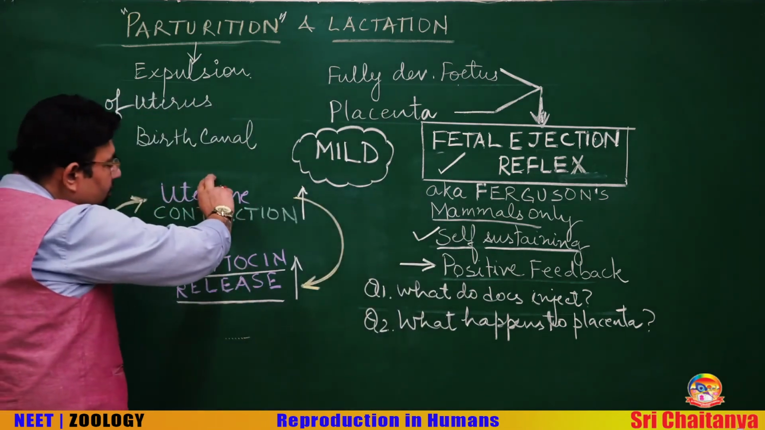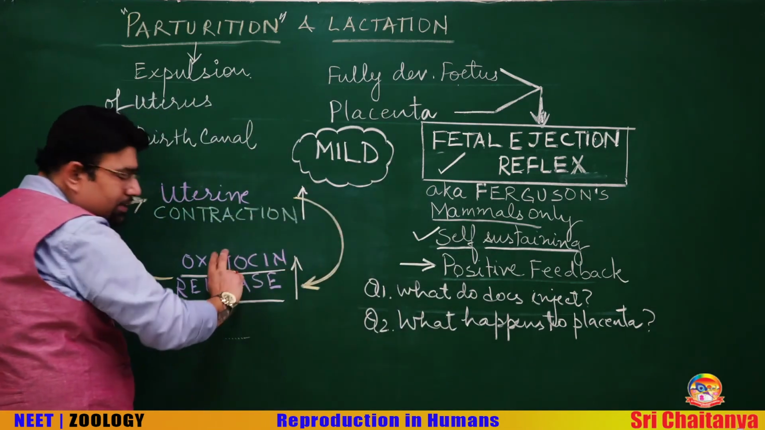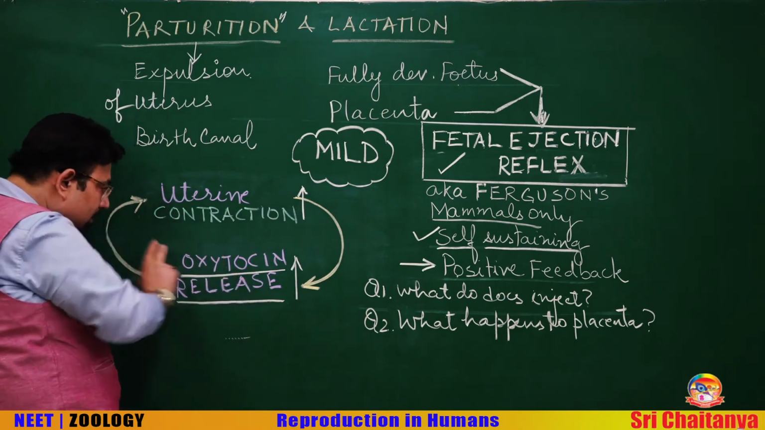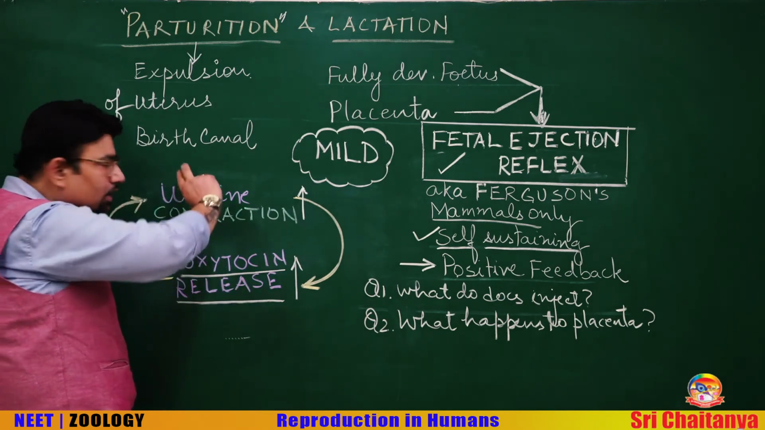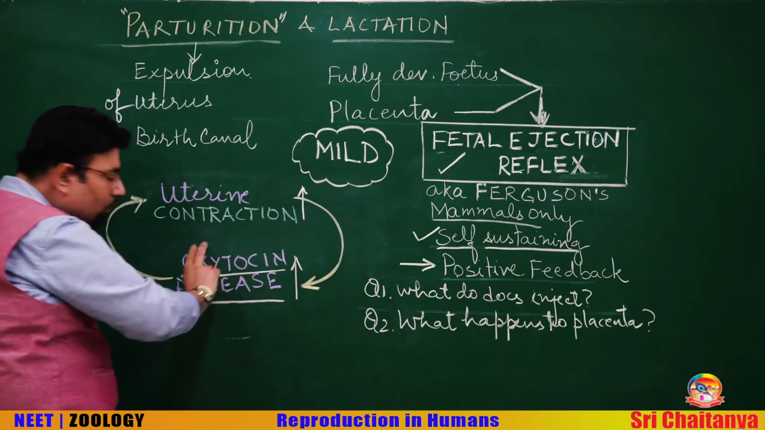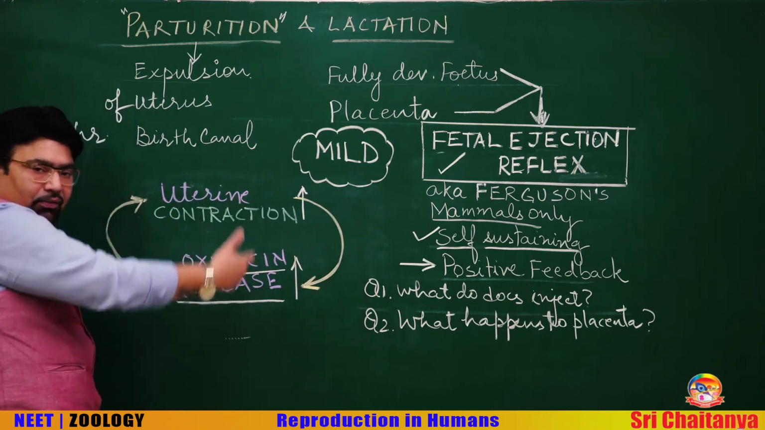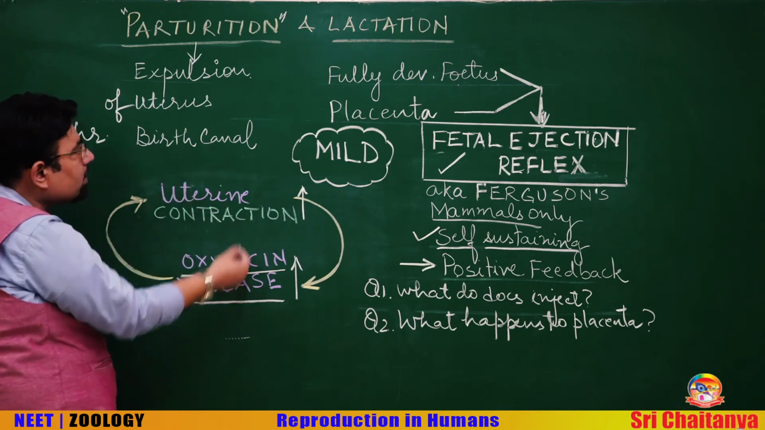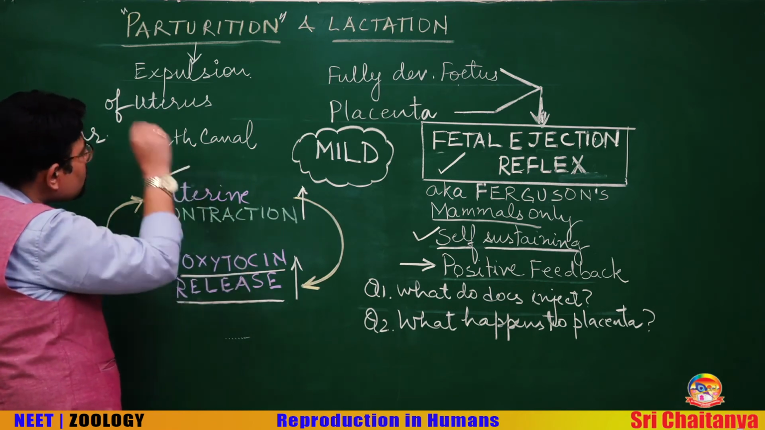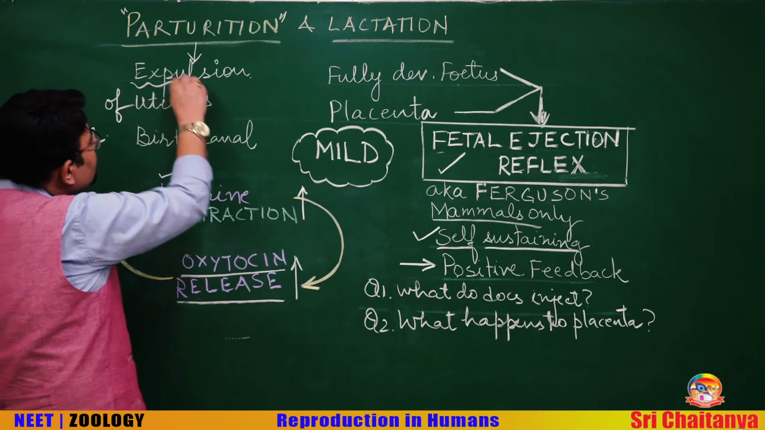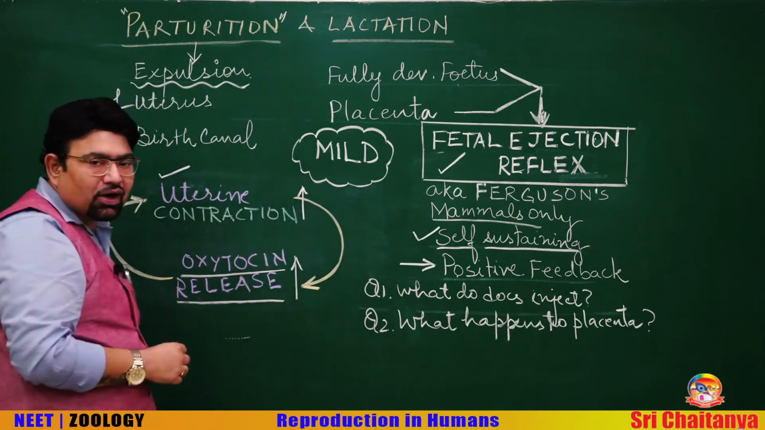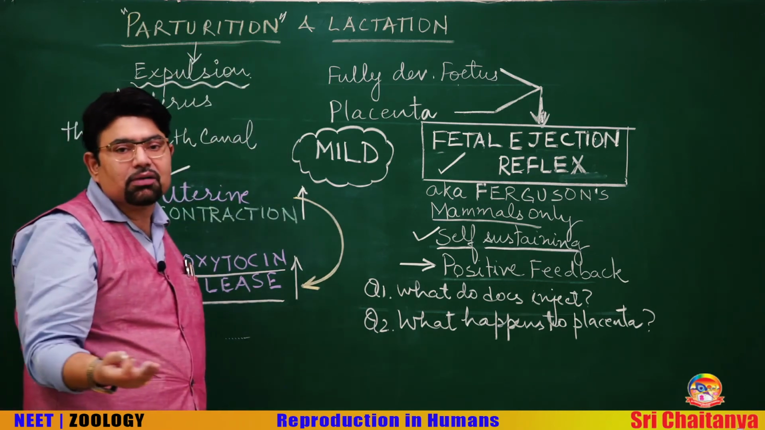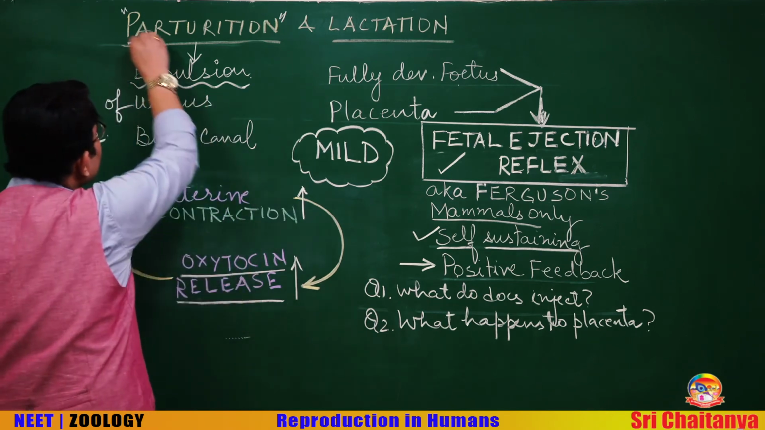So, contractions are causing the release of oxytocin. Oxytocin is causing more contraction, more and more contraction, more oxytocin release and more contraction, till the contraction becomes strongest, and those strongest contractions cause the expulsion of the fetus, which is called parturition.